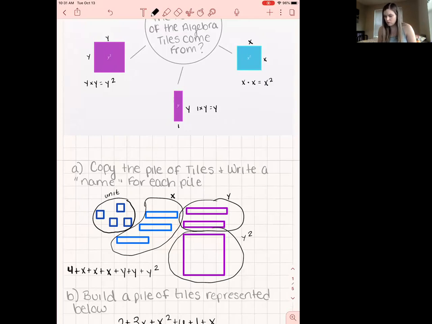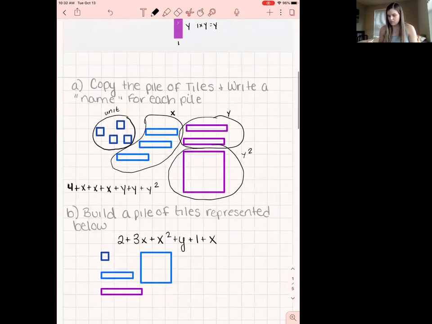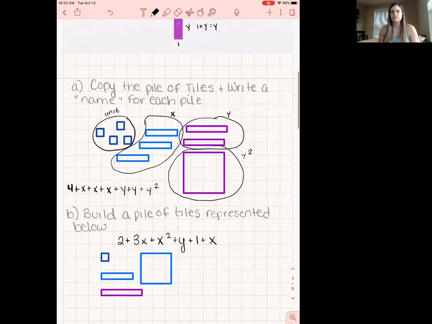Number 2 is the reverse. It says build a pile of tiles that is represented by the equation below. So this time they're giving us the number sentence and we need to build that pile. So I've placed the tiles I know I'm going to need, and I'm going to start building this. So starting with the 2, that's my unit tiles.